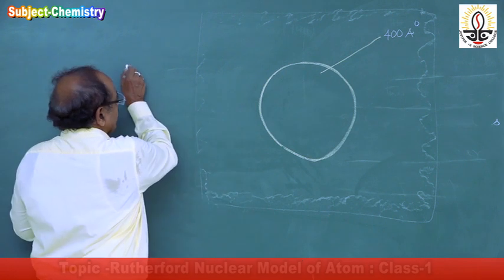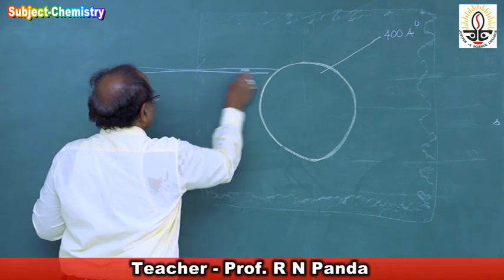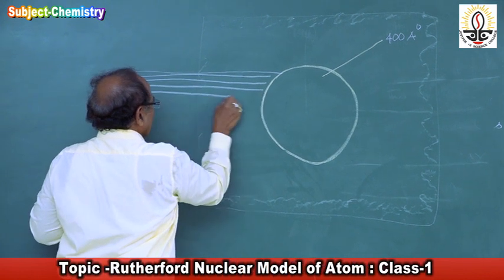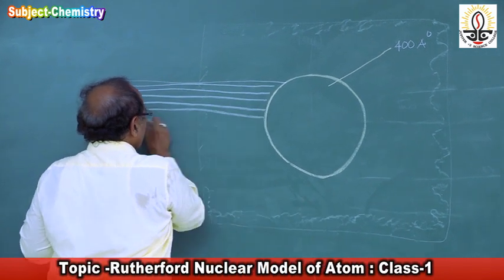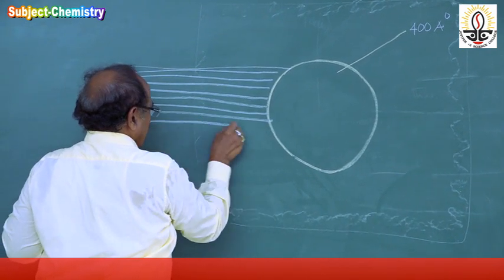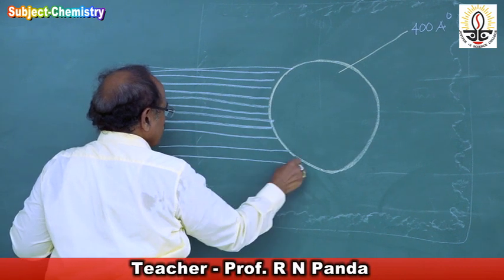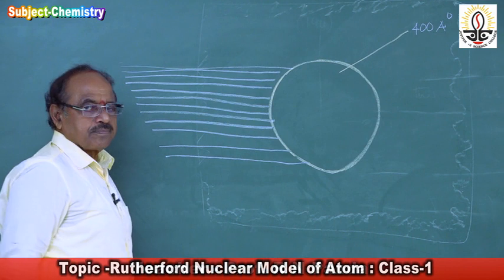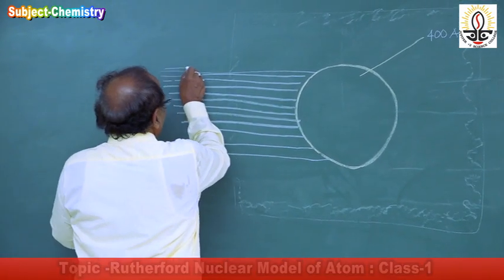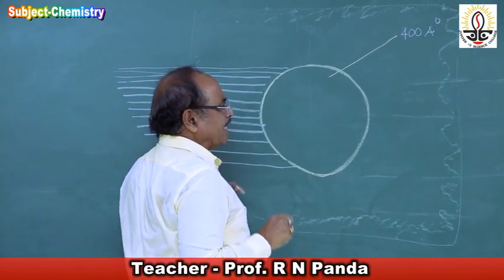So these alpha particles were bombarded, moving with very high velocity, almost as good as the velocity of light, and they were allowed to strike upon the metallic plate. And when it is observed, what observation did he make? He found that most of the alpha particles penetrated the gold foil.